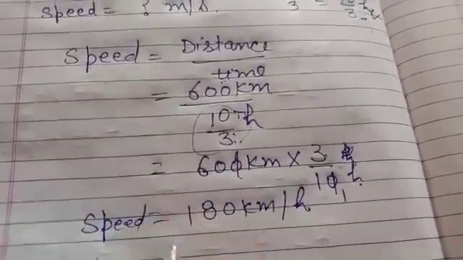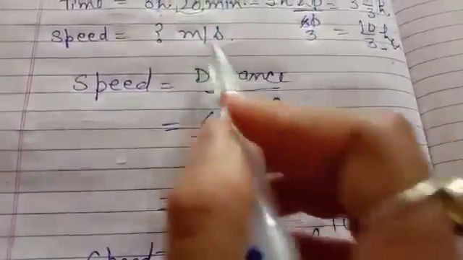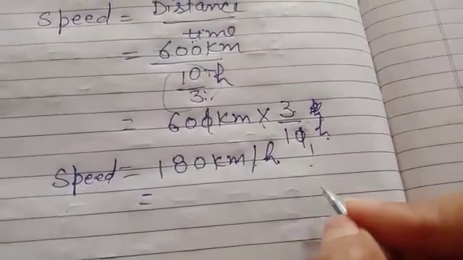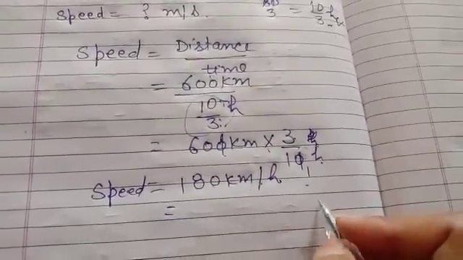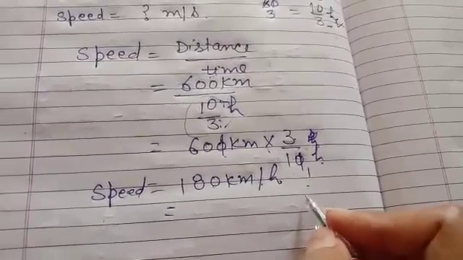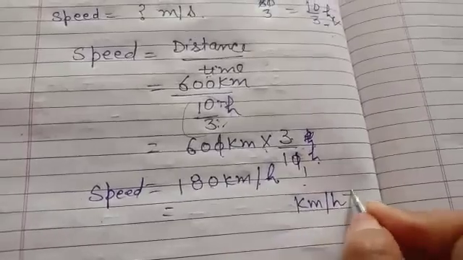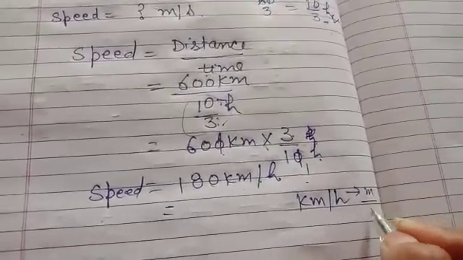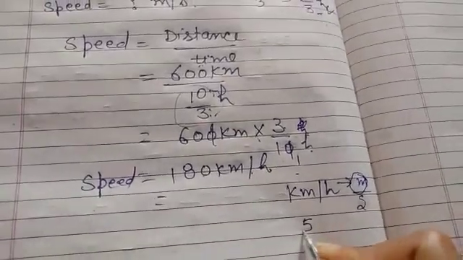Now we got speed in kilometer per hour, na? So we have to change it into meter per second. Yesterday I told you that we will multiply the speed with 18 over 5 or 5 over 18. And there I told you a trick to remember: if we have a single letter there, we keep a single number in the numerator.